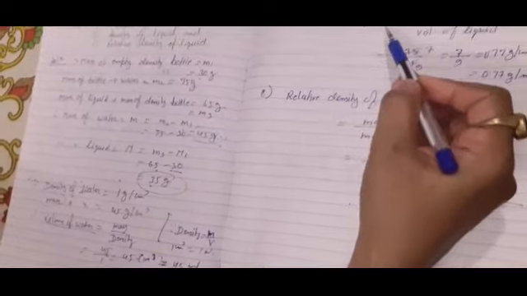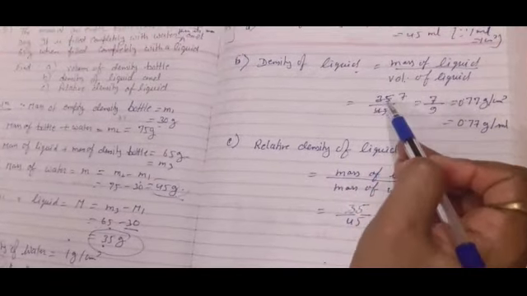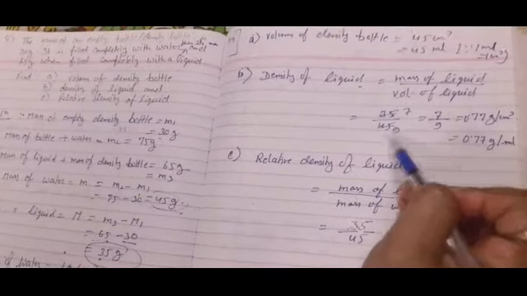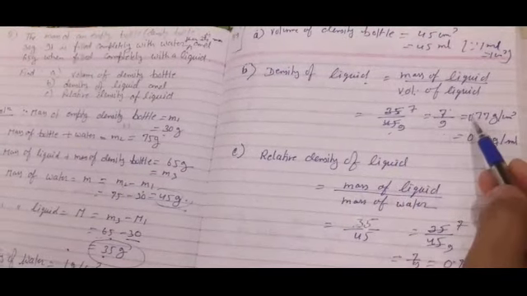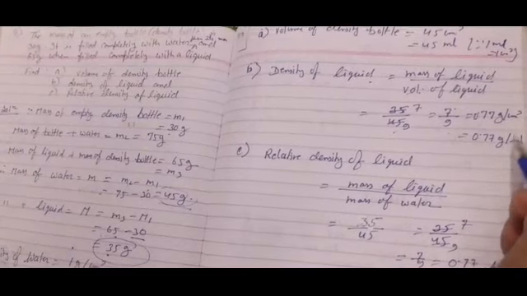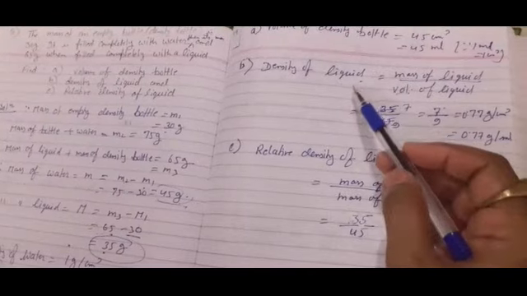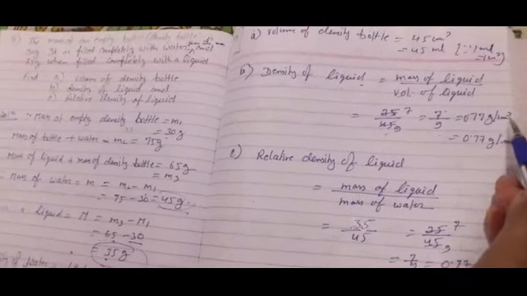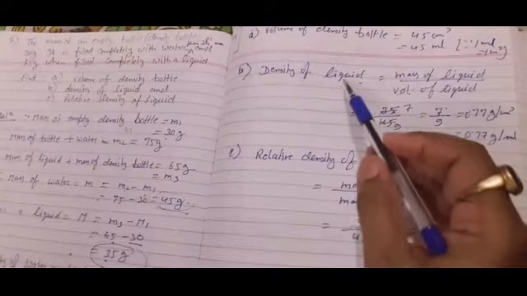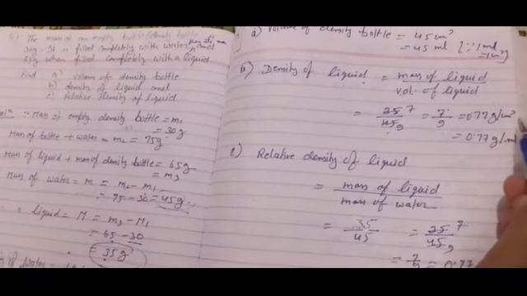And what is the density of liquid? The formula is mass upon volume. What is the mass of liquid? 35. And what is the volume of liquid? 45. So it is 7 by 9, that is 0.77 gram per centimeter cube, or 0.77 gram per milliliter. Whenever you see that the question is about liquid or gas, try to change it into milliliter or liter. If it is solid, then leave it. You can leave it in meter cube and centimeter cube.